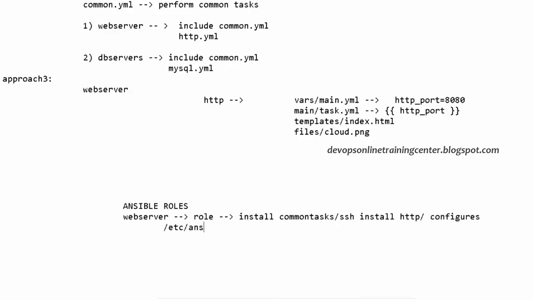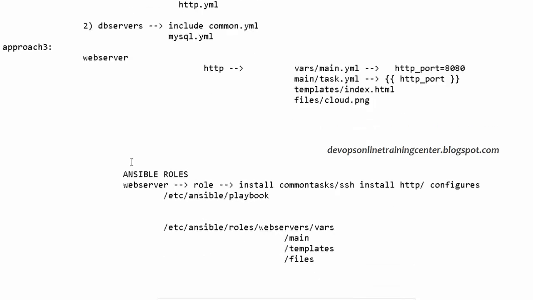So there is a directory called /etc/ansible/playbook, and there is a directory called /etc/ansible/roles. In roles, I define a group called web servers. Under that web servers, I have vars. I have the same directory, main. I have templates. I have files, etc. Some more directories also will be there.